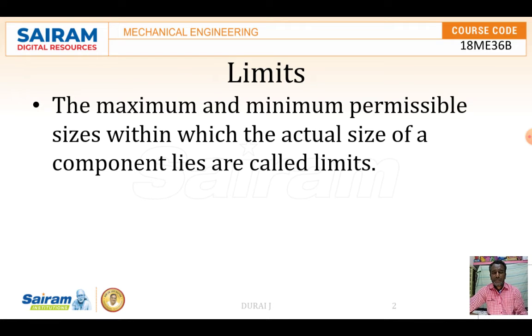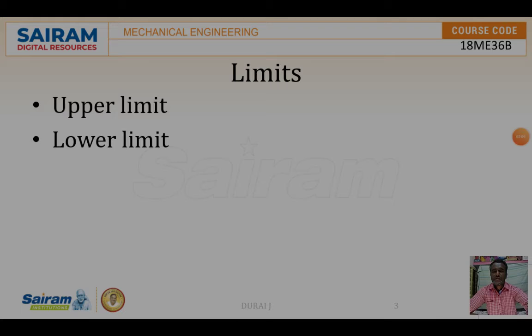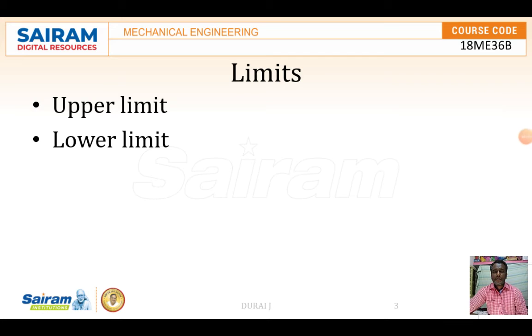The limits have an upper limit as well as a lower limit. The upper limit is the maximum permissible size. If the size goes beyond this upper limit, it means there is extra material, so we can rework the component.